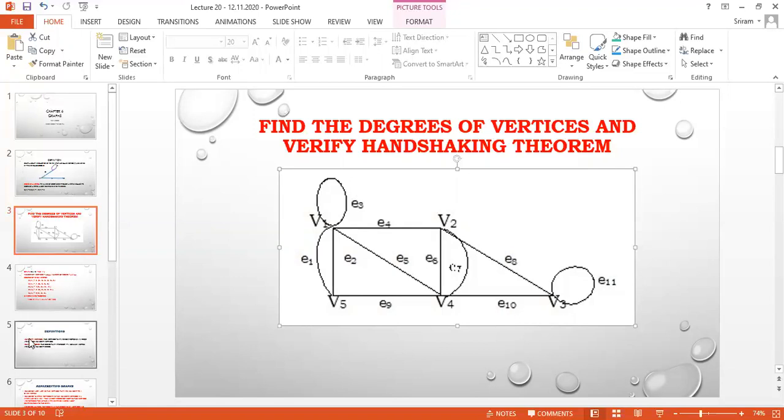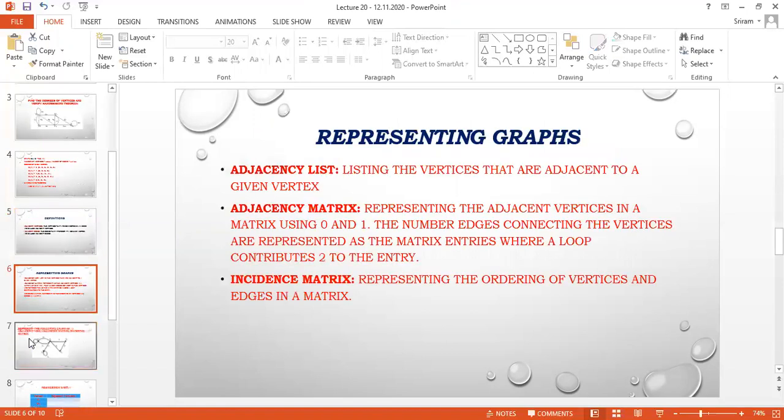Using this idea, we are going to discuss adjacency list, adjacency matrix, and incidence matrix. The meaning of adjacency list, I am going to take out the number.